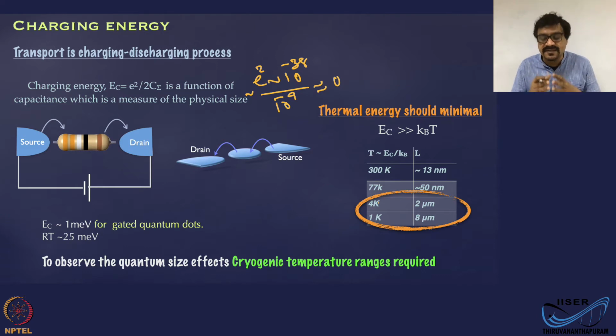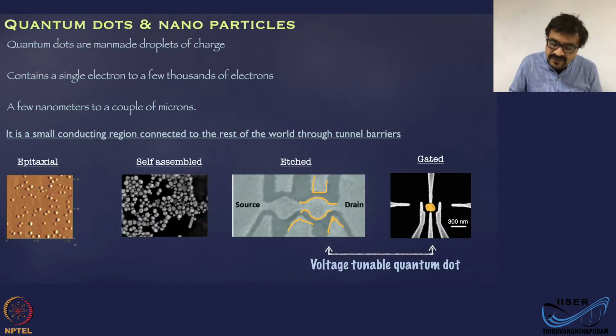But now let's consider one of these materials, a Coulomb dot of the size of a few tens of nanometers to a micrometer.